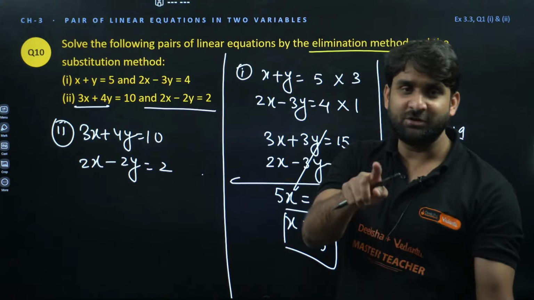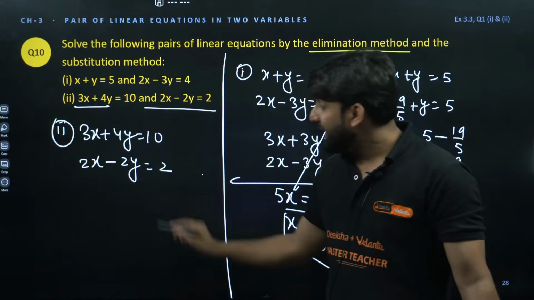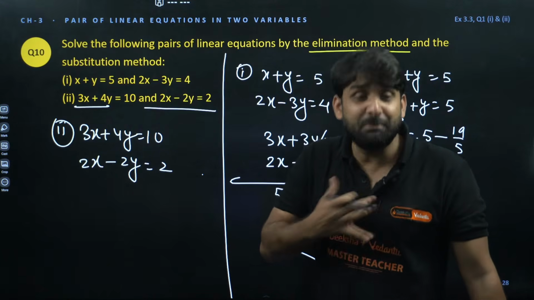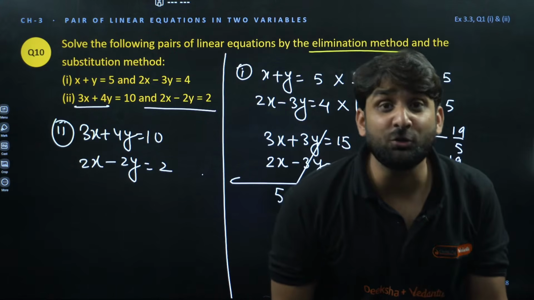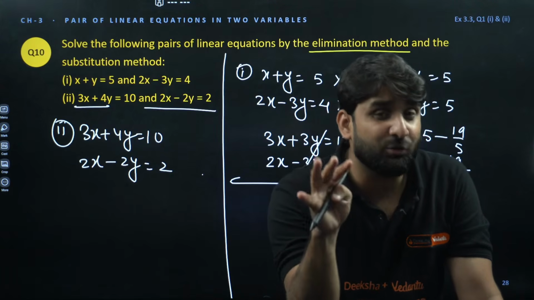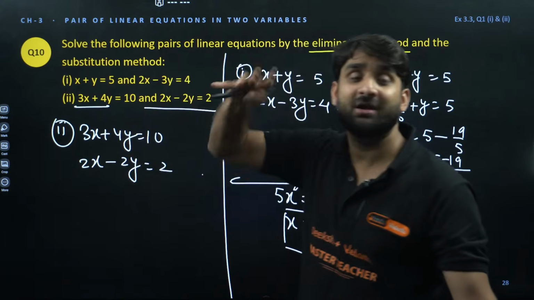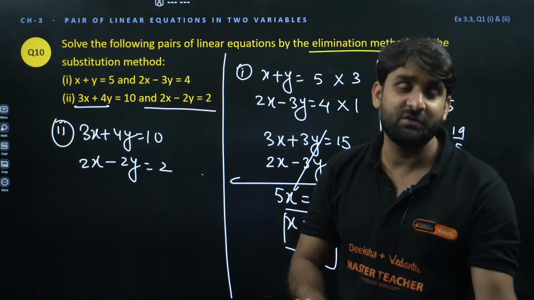See, let me tell you one trick. If y is positive in equation 1 and y is negative in equation 2, I will personally prefer to eliminate the y family, because we don't need to subtract the equations, we need to add them. Our calculation will become a little easier because they already have opposite signs.